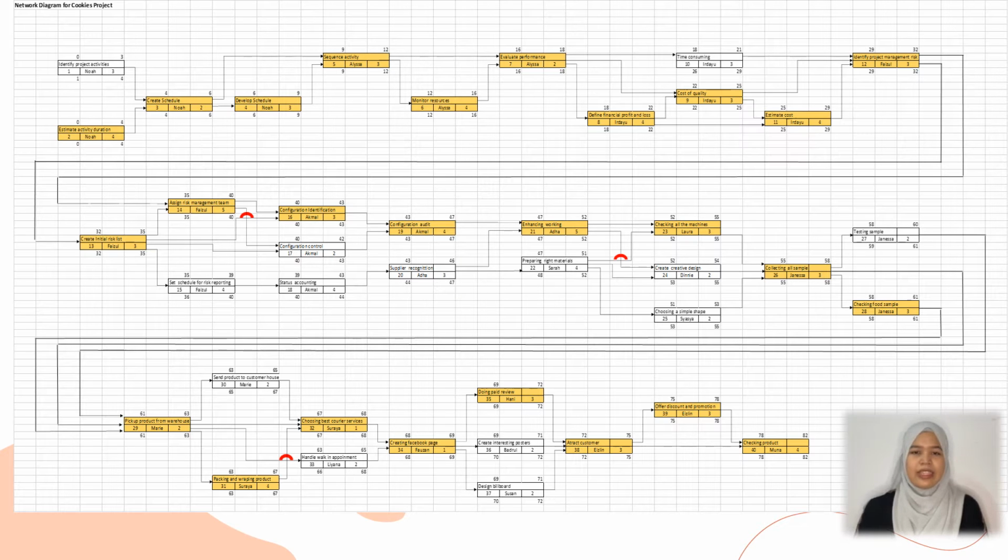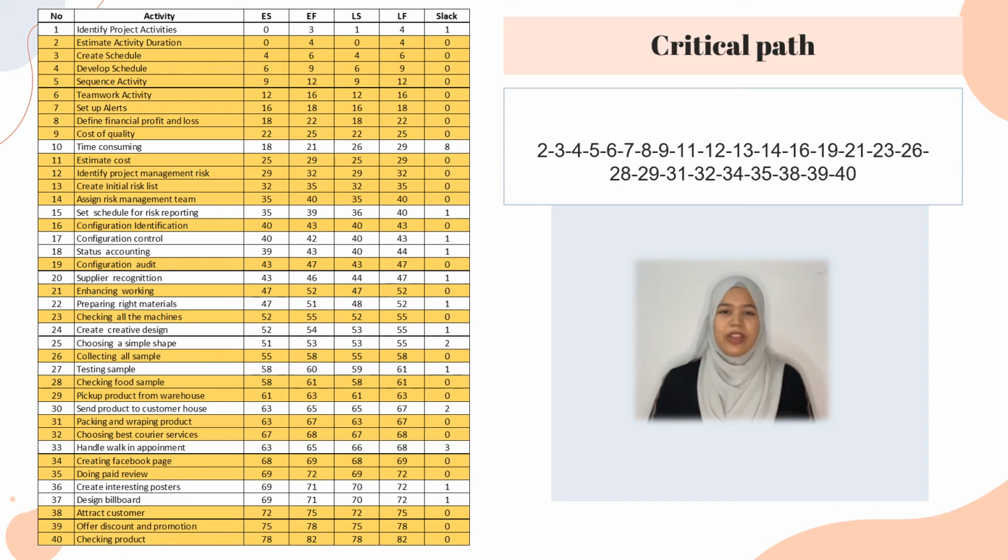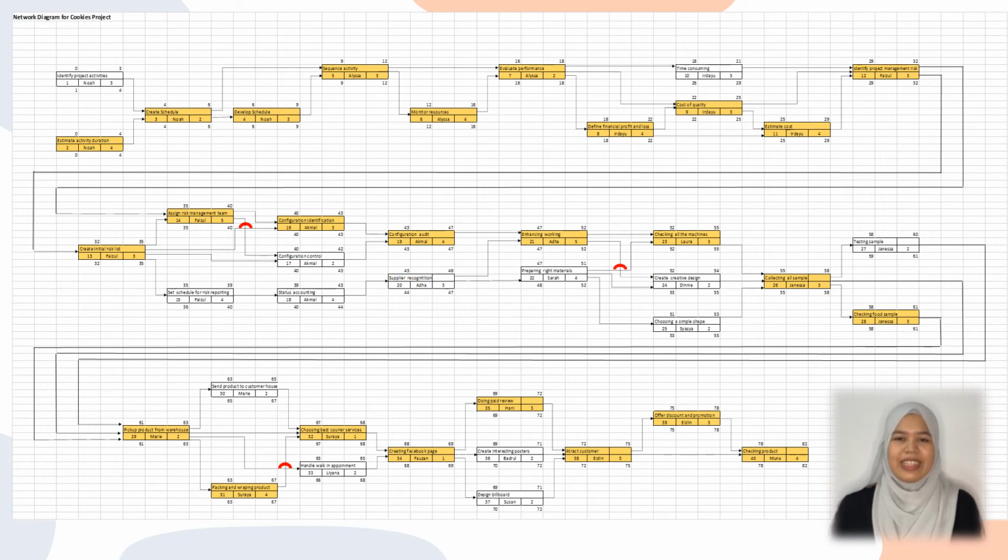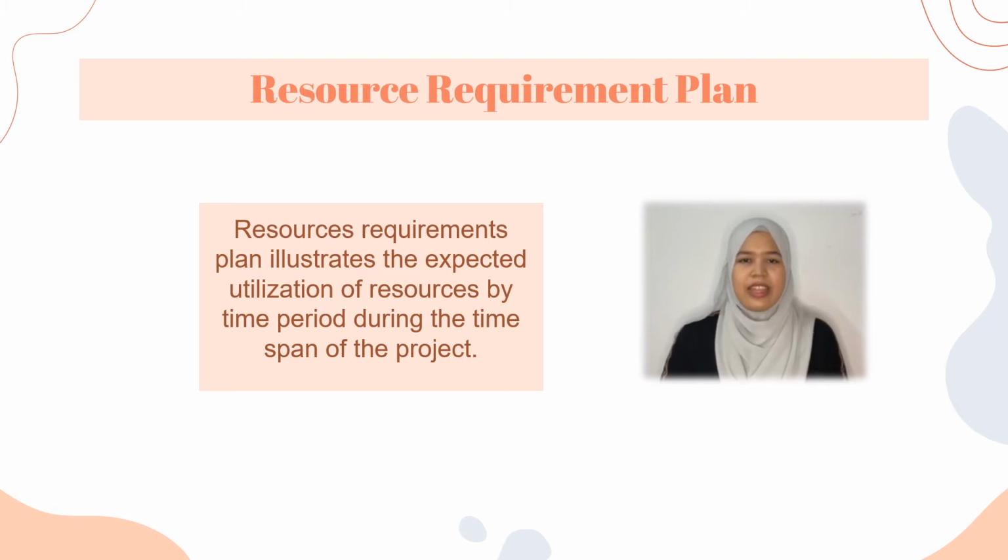We got 82 days for the completion time. For the critical path, we calculate it with latest finish minus earliest finish and take the lowest number of slack, which is 0. As you can see, the yellow boxes are the 0 slack from the critical path. Next is resource requirement plan.